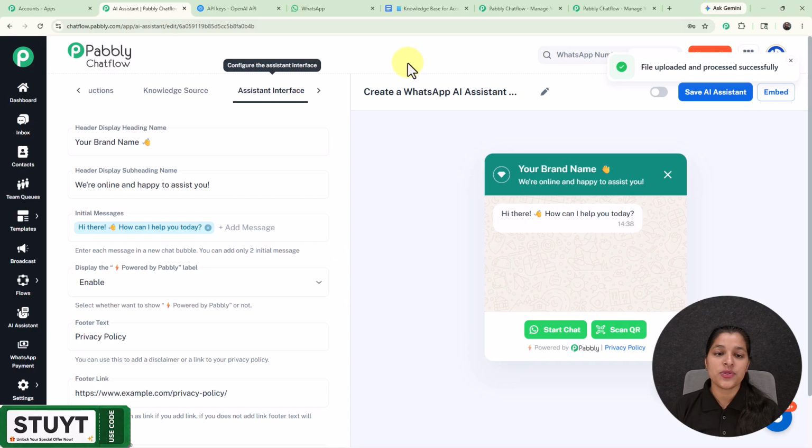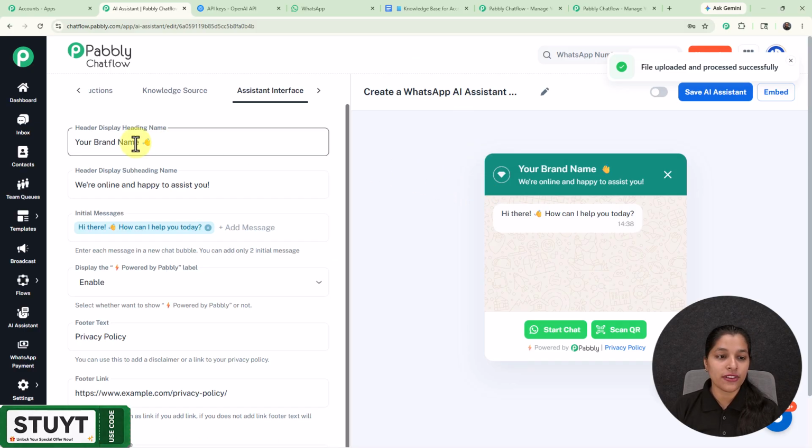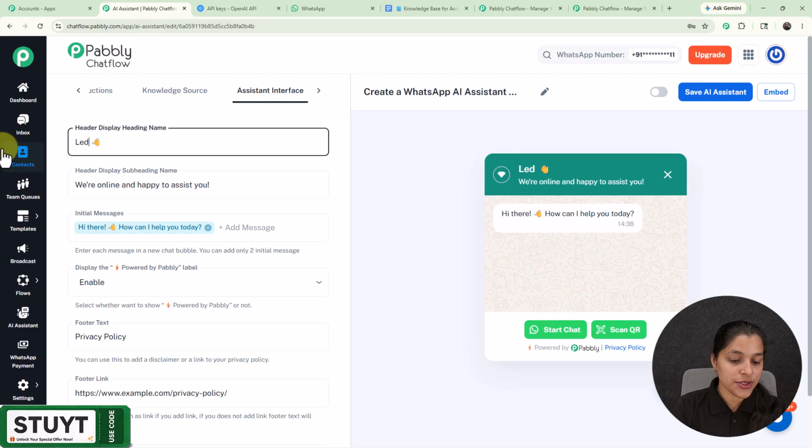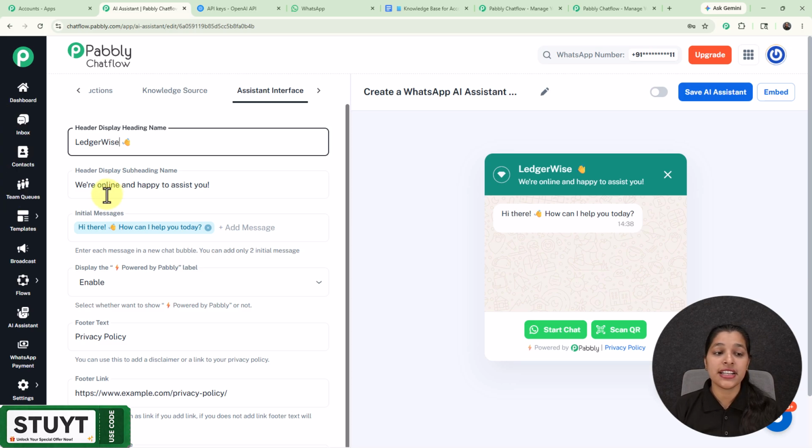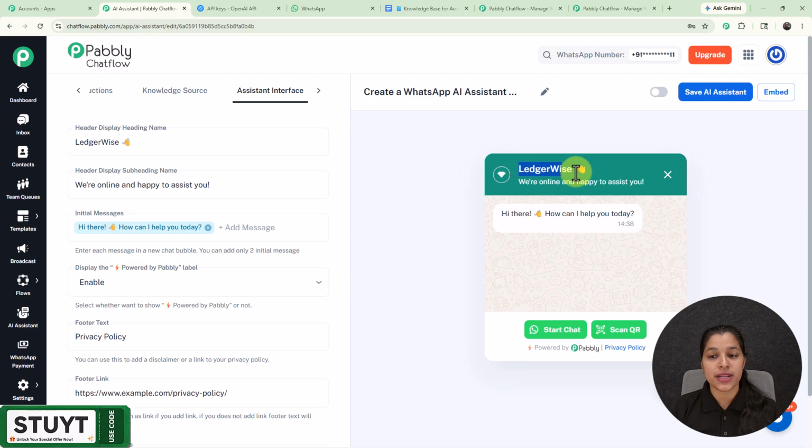Now let's move on towards our assistant interface and configure it. So here I'm going to enter my header display name as Leisure Wise, as this is the name of my brand. And as I have entered it, you might have observed one change, and that too in the preview of your assistant, that we are getting the same header display name, and afterwards we are getting this option for header display subheading name.